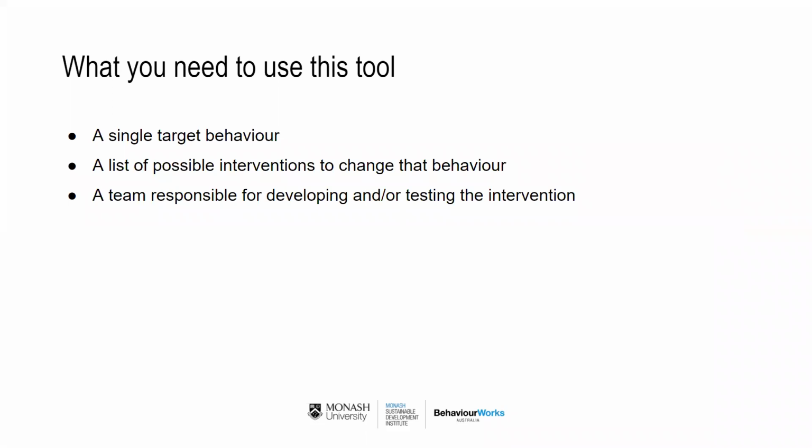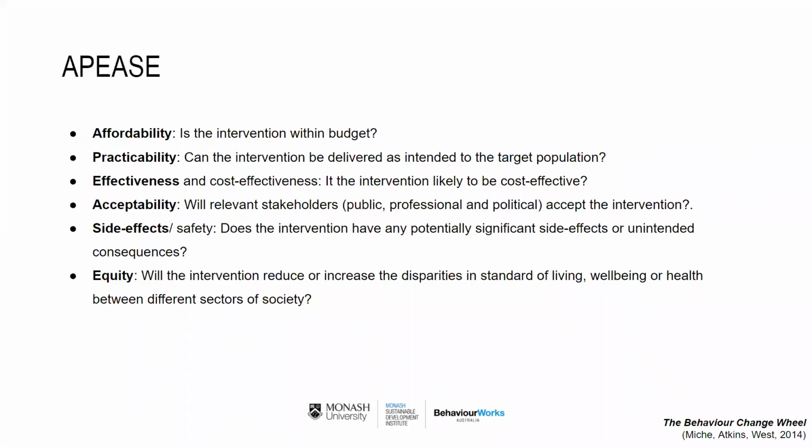To get started with feasibility assessment, you need a single target behavior, a list of possible interventions that would change that behavior, and the team that's responsible for developing or testing the intervention. We suggest using one of two tools to assess intervention feasibility. The first, APPEASE, was designed by Robert West and Suzimichi and is part of the behavior change wheel.